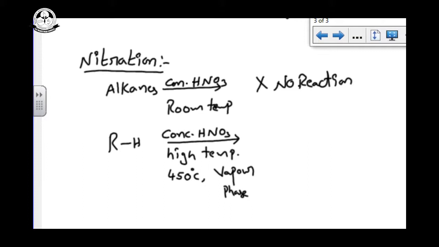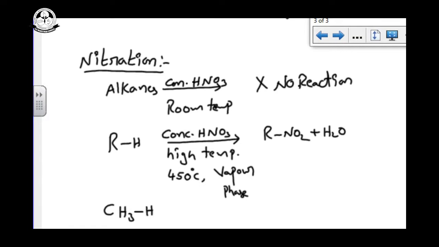Nitration means an NO2 group will be attached. We get R-NO2 plus H2O. This is the general reaction. Now I am going to write the normal reaction.